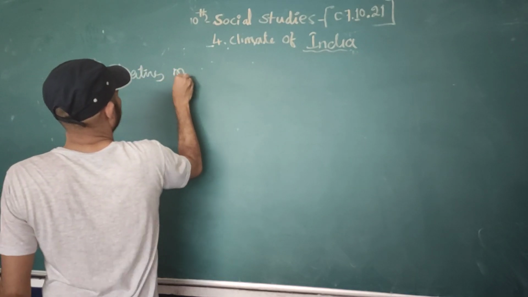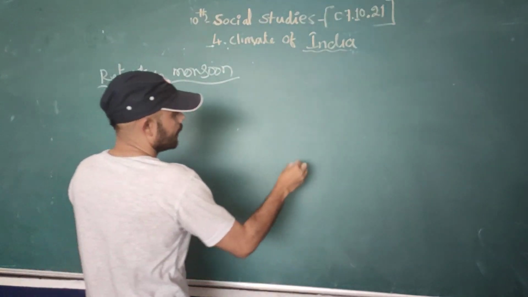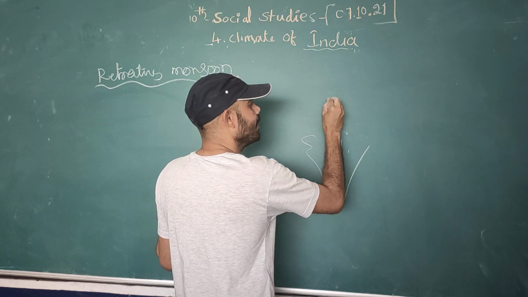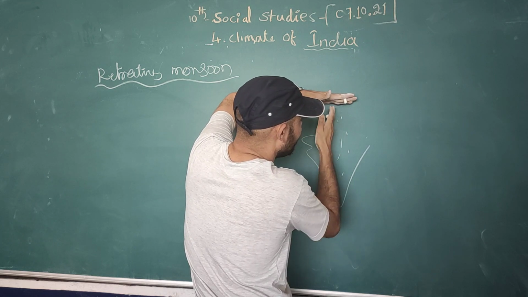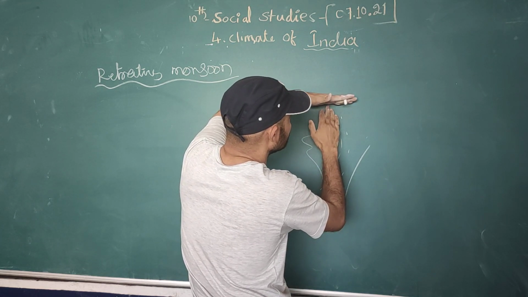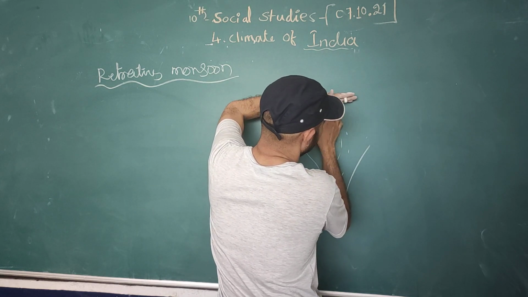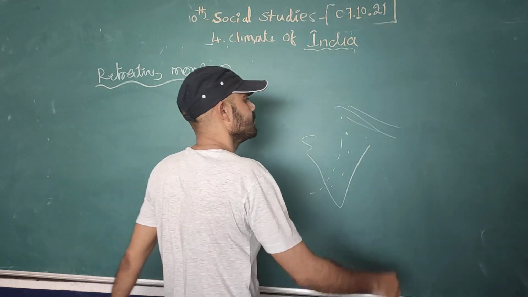Retreating monsoon. Right? What I said, all over India they receive this monsoon, and finally it reaches the Himalayas. The Himalayas protect us; the monsoon doesn't go to the other side. The Himalayas stop it, and then it automatically turns towards the northeast states.